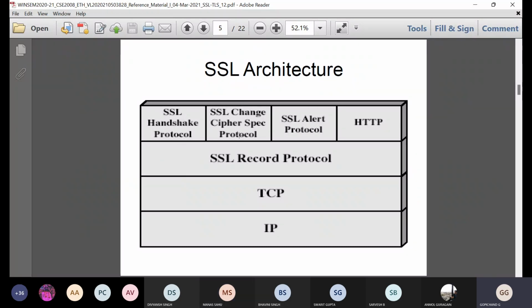The SSL handshake protocol, SSL change cipher specification protocol, SSL alert protocol, and HTTP protocol are the four protocols present at the top layer of this architecture. The SSL record protocol is the second layer, and TCP is the third layer. IP is the fourth layer. We will discuss each and every layer.